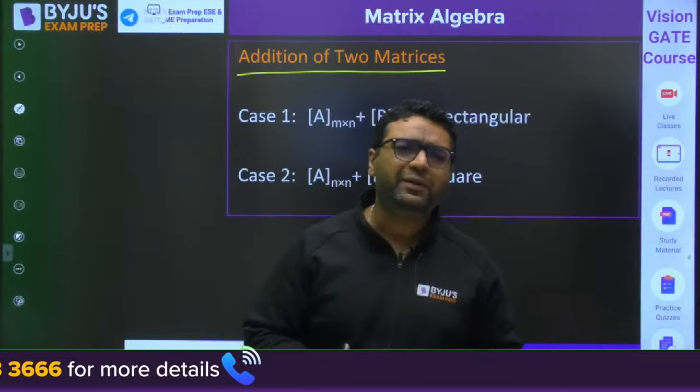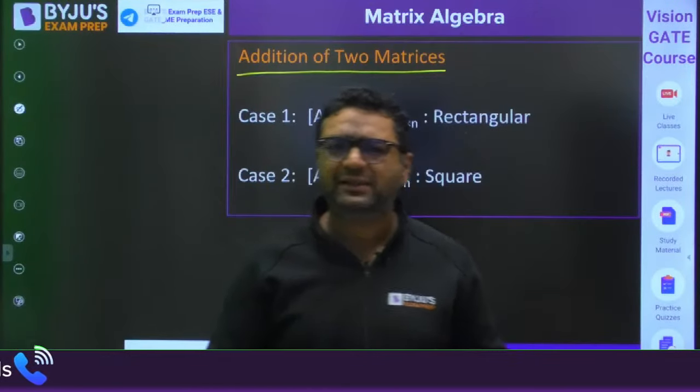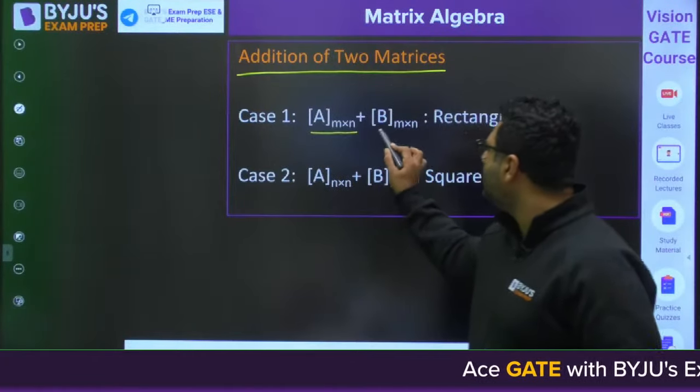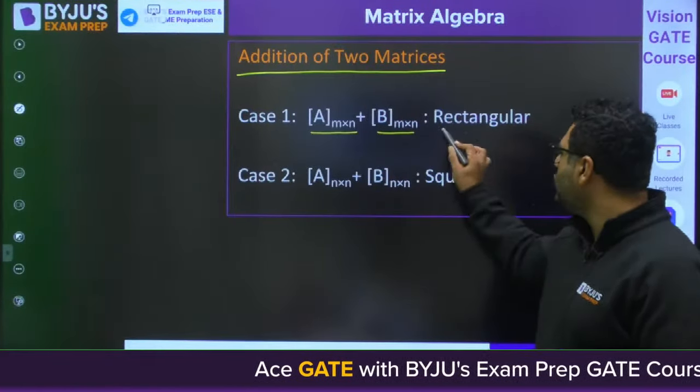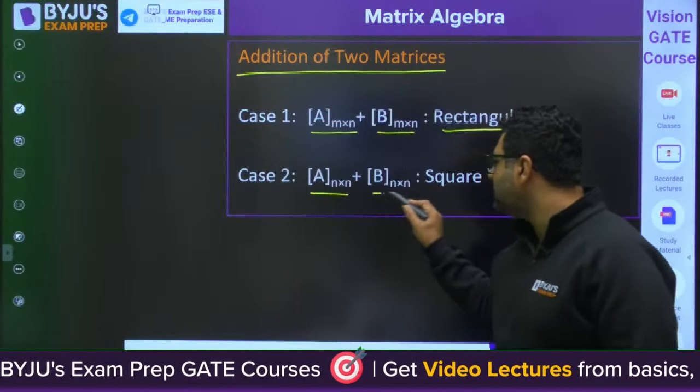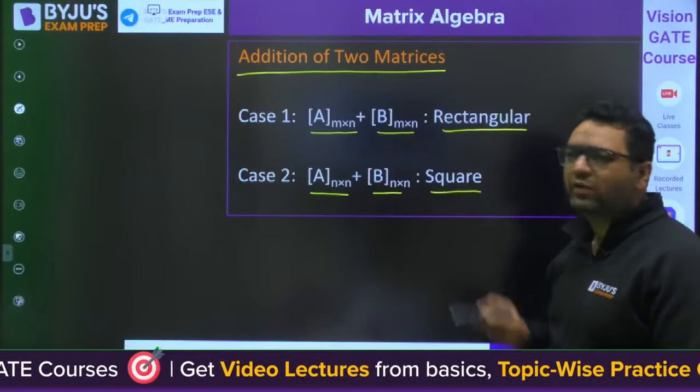Okay. But obviously, if you are going to add two matrices, their order should be the same. So if you are going to add two rectangular matrices, the result will also be a rectangular matrix. If you are going to add two square matrices, the result will also be a square matrix.